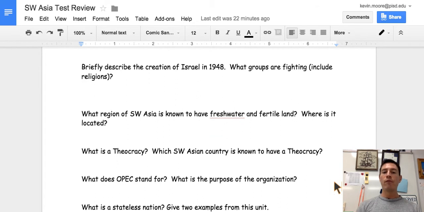Israel was created in 1948 by the United Nations as a homeland for the Jewish people. When Jewish people began to immigrate into Israel after 1948, that didn't sit well with the Palestinian people, which had already been settled in that area called Palestine. So the groups that are involved in the Israel-Palestine conflict are, first of all, the Israelis, most of which are Jewish, and the Palestinians, which are Muslim. The whole background of the conflict is because the Palestinians want their own country, but in order to do that, you would have to take land away from Israel, and the government of Israel has not been willing to do that. And there has been violence on both sides.